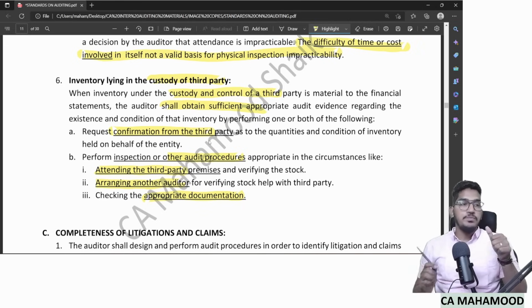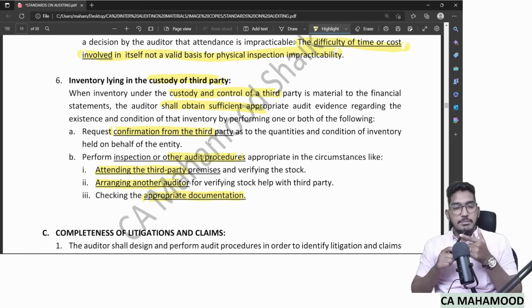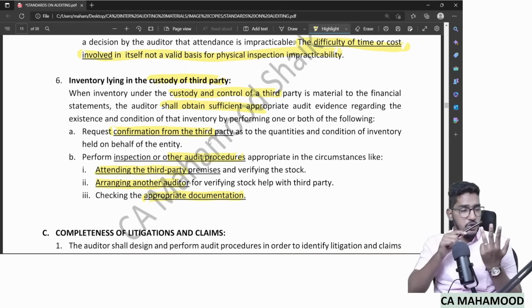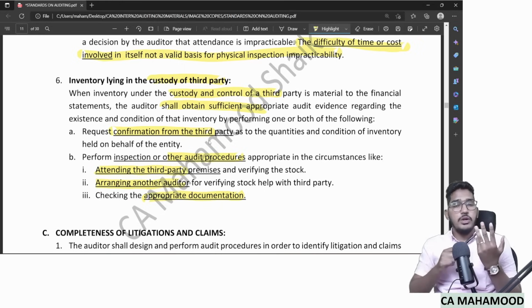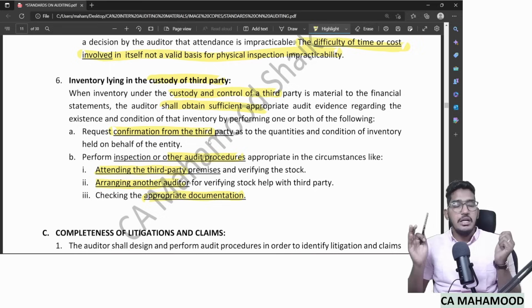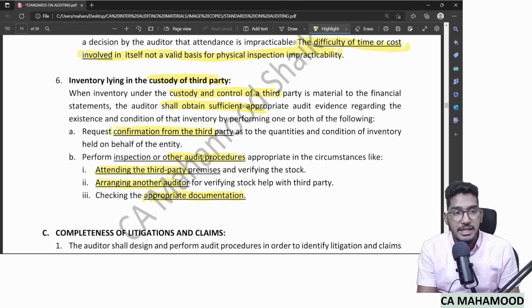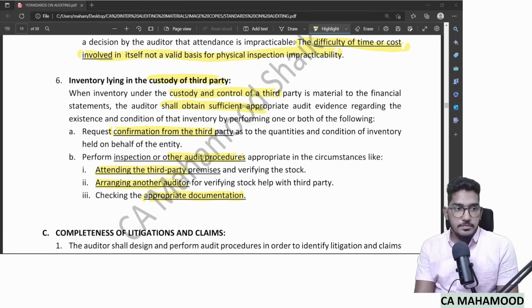A quick recap if I do. First, try to do physical verification. If you are unable to attend, try to do the verification on your own. If that is also impracticable, try to perform alternative audit procedures. If they are also not practicable, try to modify your opinion. In addition to that, when any stock is lying with a third party, you should try to obtain evidence regarding that also. So one aspect of SA 501 we have completed. Coming to the next one.